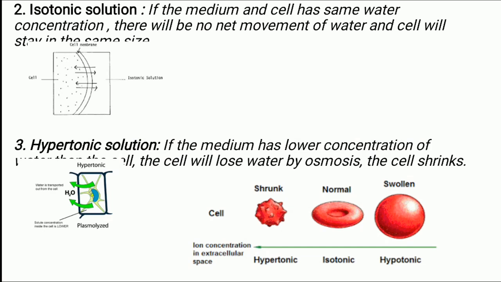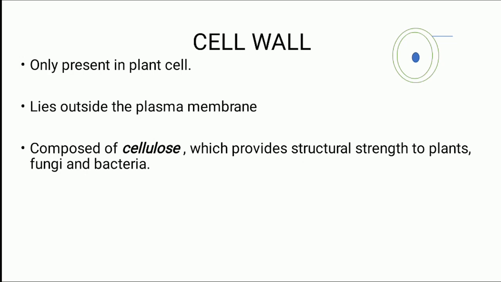As you can see in the image given, in hypertonic solution, the cells shrink. In isotonic solution, the cell will remain in the same structure, and in hypotonic solution, the cell gets swollen up. The next one is cell wall.